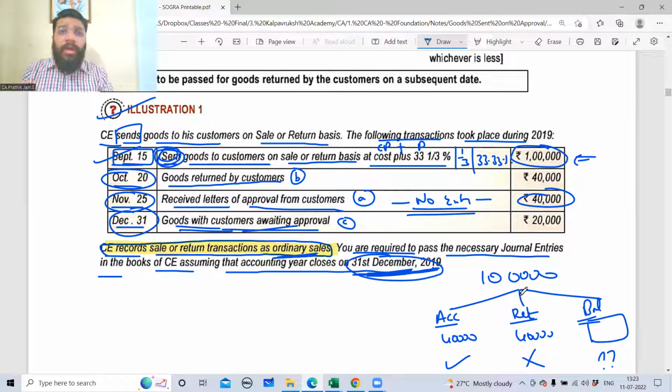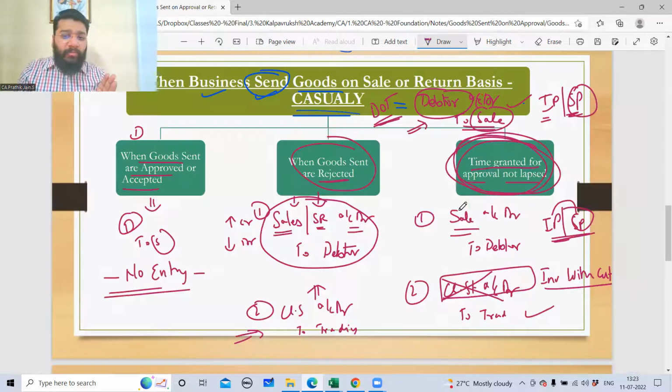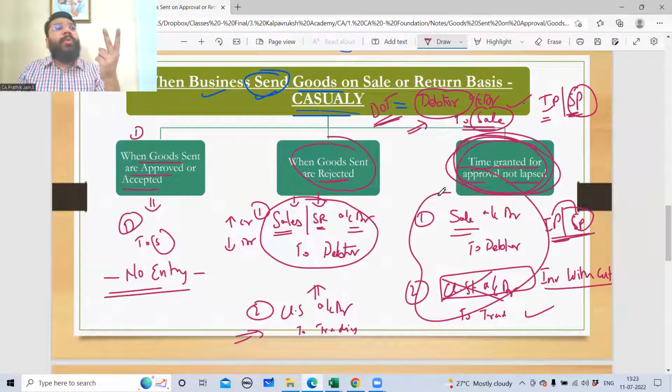Who said to assume? At the year end, if nothing is being given, you have to reverse the sale. That is what you have to do. You cannot make the assumption that it is accepted or rejected. So at the year end, if no acceptance or no rejection is coming, you have to reverse the entry. You'll pass the journal entry I've taught you here. There are 2 possibilities.